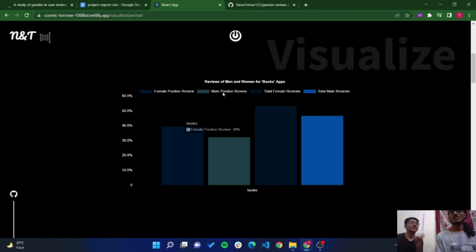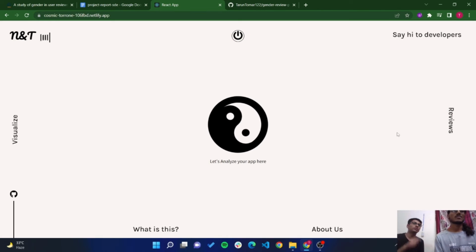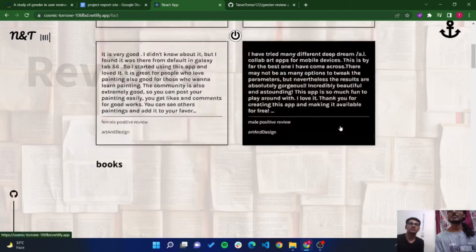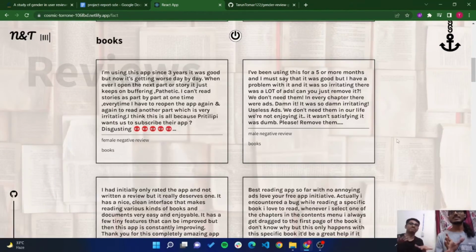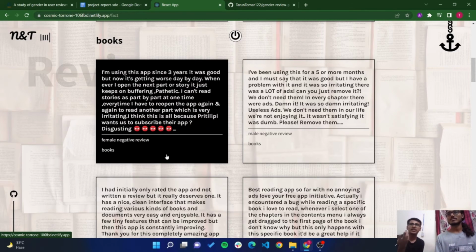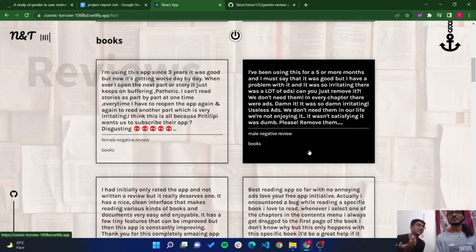Now you might be wondering what kind of reviews these are. So you definitely want to go to the reviews tab. This is pretty cool because here we compare the reviews side by side and understand how the analysis is actually done. Here you can see the female negative review, and simultaneously the male negative review as well. We show these to our users so that they can understand what is being visualized. I think it's pretty important for the developer, because from this a developer can make sense of the things to improve for males and for females separately in the application.